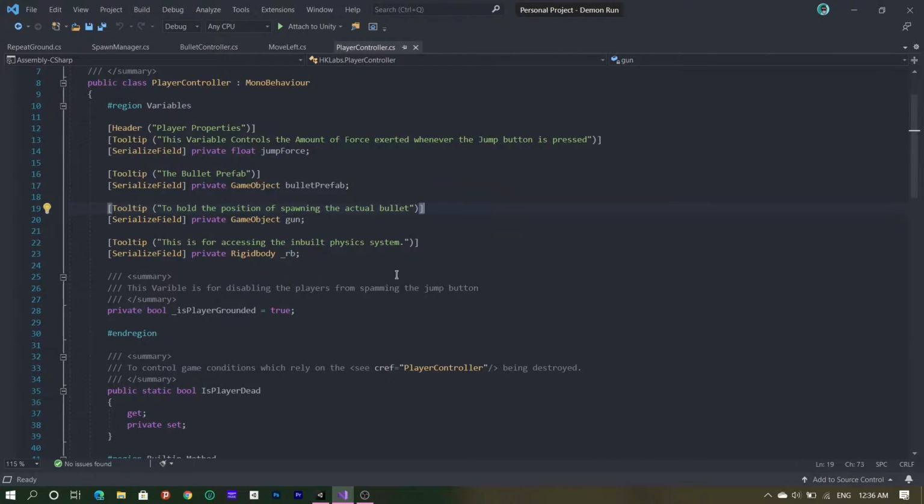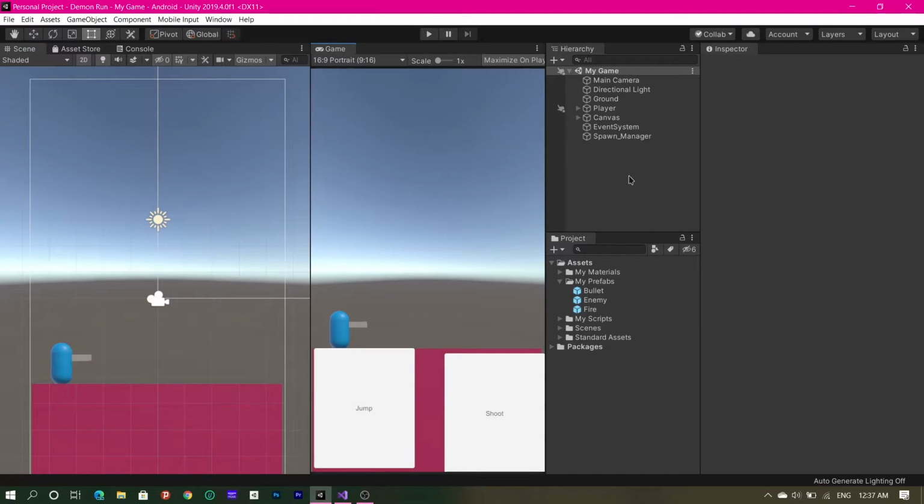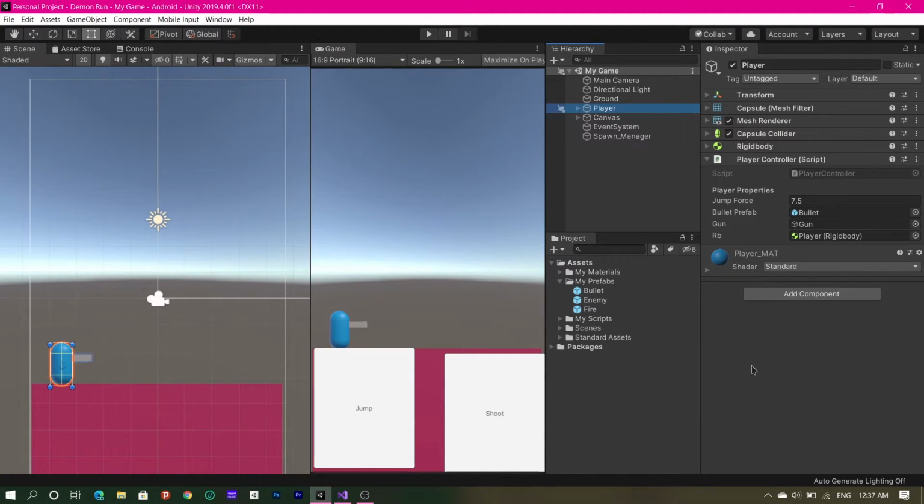Let me quickly show you what tooltips do. So this is a private float jump force, and because I've put the serialized field attribute in front of it, this will actually be visible in the editor. Okay, and just remember this line: this variable controls the amount of force exerted whenever the jump button is pressed. Let's go back to Unity. I'm going to click on my player and I'm going to hover my cursor over the jump force variable. And voila, this variable controls the amount of force exerted whenever the jump button is pressed. Wonderful stuff.